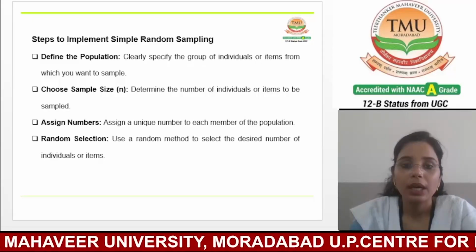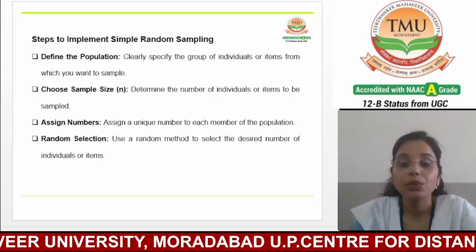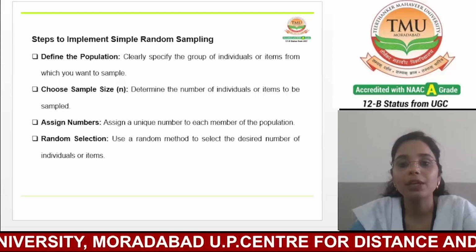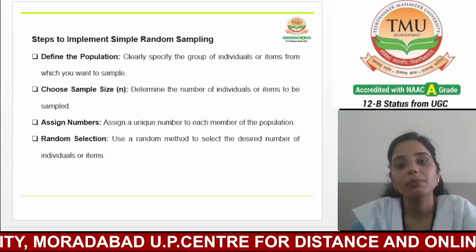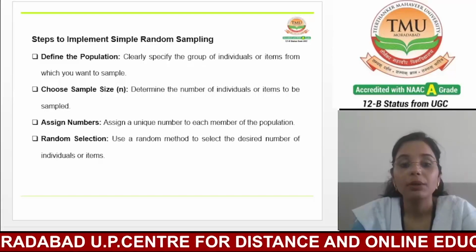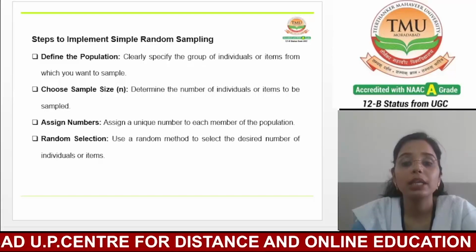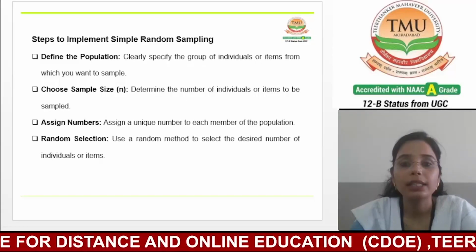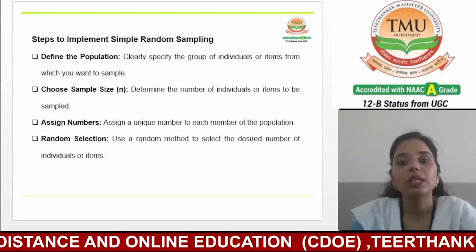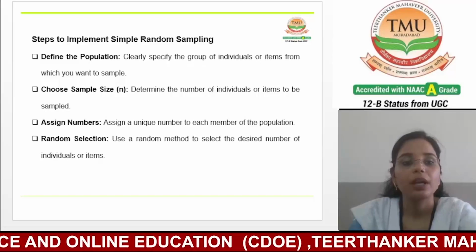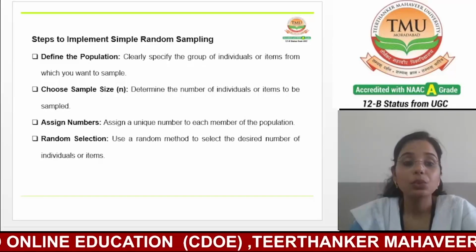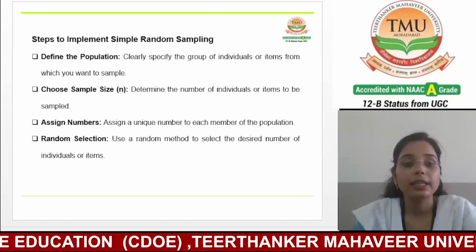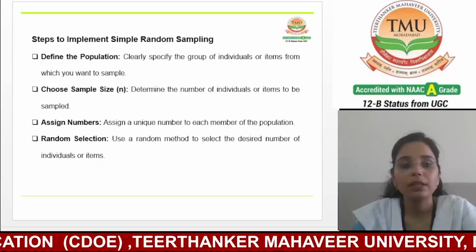So in this step, you will assign a unique number to each member of the population. Now the next step will be the random selection. Use a random method to select the desired number of individuals or items. That means use a random method to select the individuals of your sample.